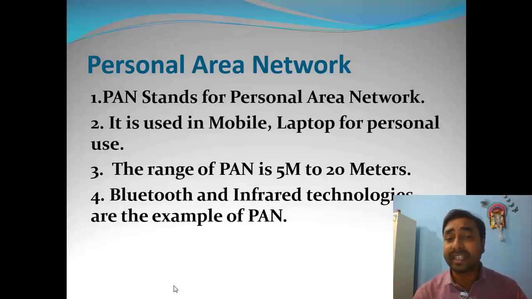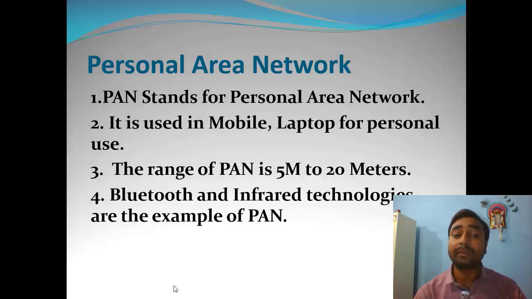Basically, personal area networks are used in mobile and laptop for personal purposes. We don't use them for official purposes, because the speed of a personal area network is not that good and we cannot share big files using it. The range of a personal area network is 5 meters to 20 meters. And where is it used? Everyone is using Bluetooth and infrared technologies in daily life.